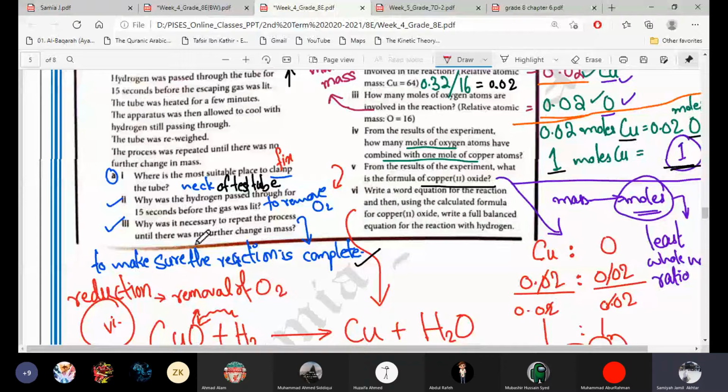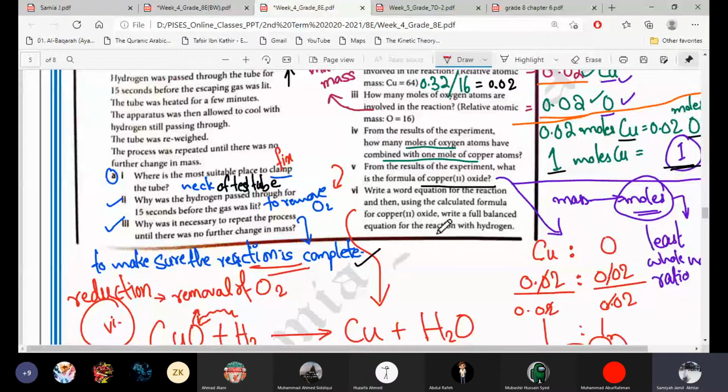The product is forming, so its mass is increasing, and the reactant is reacting and being used up, so the reactant decreases in mass. So the mass continuously changes when the chemical reaction is going on. When there is no further change in mass, it means that the reaction is complete. So we repeat the process until there is no further change. Why? To make sure that all the copper oxide has been reduced.